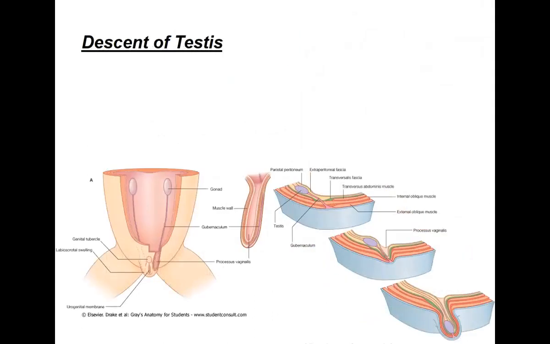Now coming to the descent of the testis, just like the descent of the ovary, as you can see here, this is the fetus. You can see the testes are much higher in the abdomen in the initial stages of development. They are in the abdomen. Later they descend. By the fourth month, they reach the iliac fossa. So by the fourth month of intrauterine life, they reach the iliac fossa.